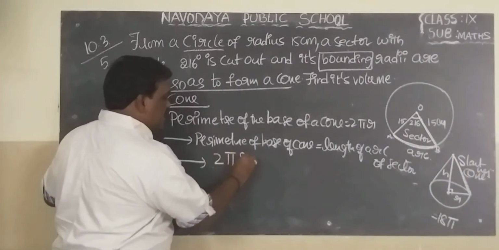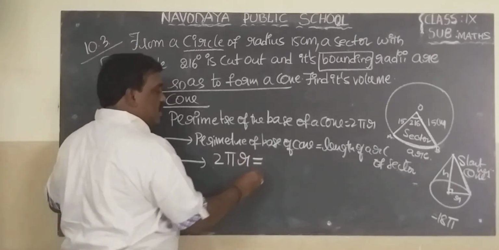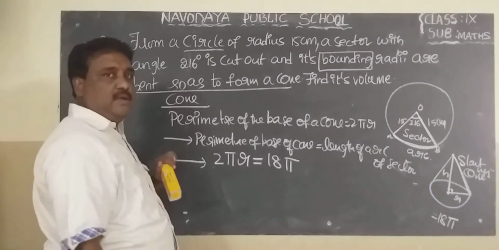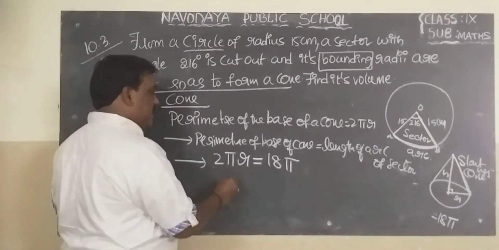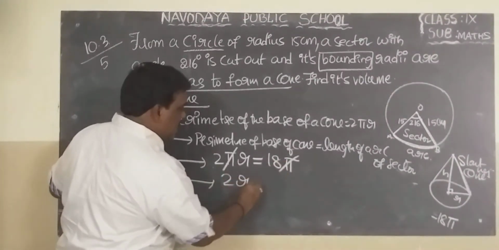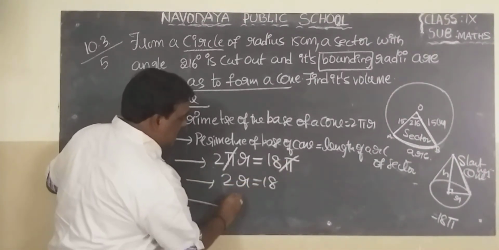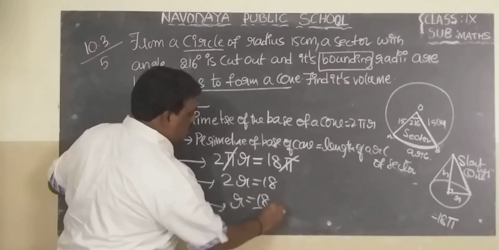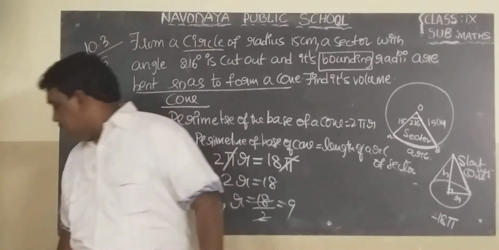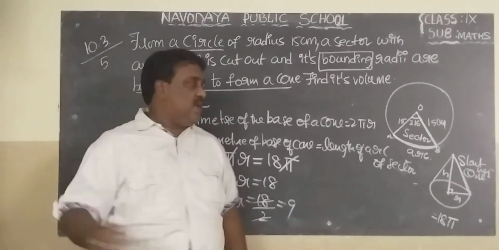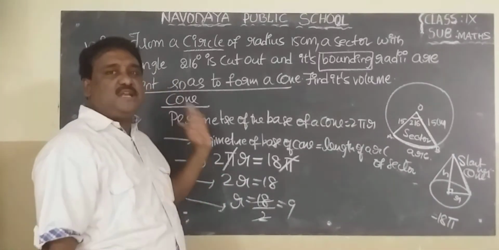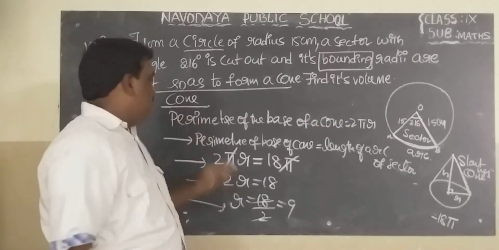2 pi r equal to 18 pi. Pi cancels. What is left? 2r equal to 18. r equal to 18 by 2 equal to 9. So the radius of the cone, how much? 9. r equal to 9. First part is the sector, second part is the cone.